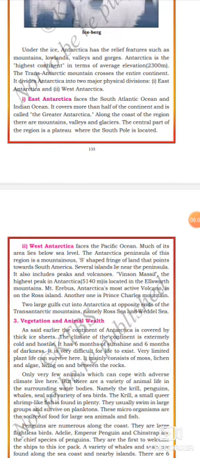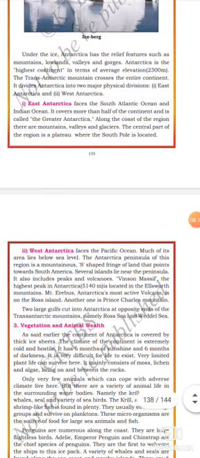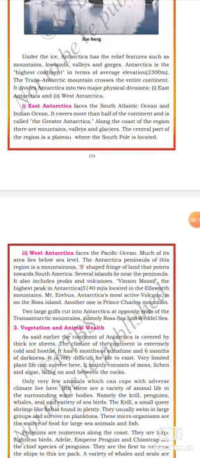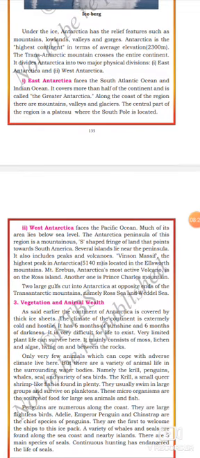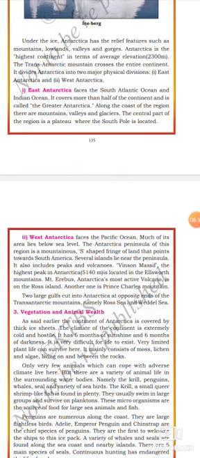Listen, dear students. East Antarctica faces the South Atlantic Ocean and Indian Ocean. It covers more than half of the continent and it is called Greater Antarctica. Got it, dear students? Why is East Antarctica called Greater Antarctica? Because East Antarctica covers more than half of the continent. Got it?